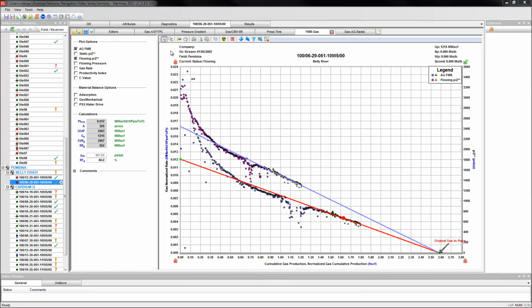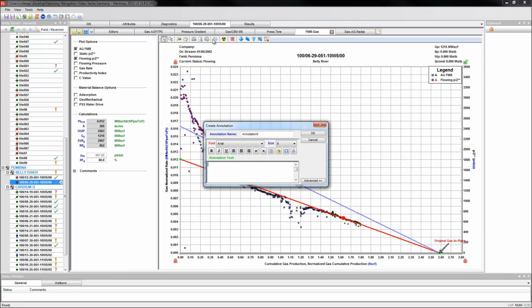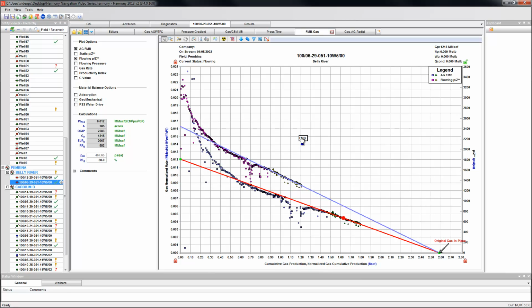A feature that is common to analysis and properties plots is the ability to annotate them. Clicking on the Create Annotation bubble allows you to put an annotation on the plot and place it at any location you are choosing. Annotation bubbles can also be linked to the data.